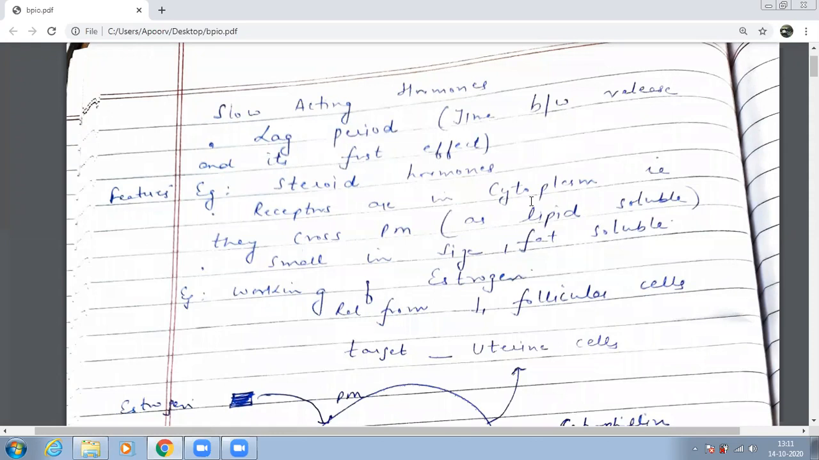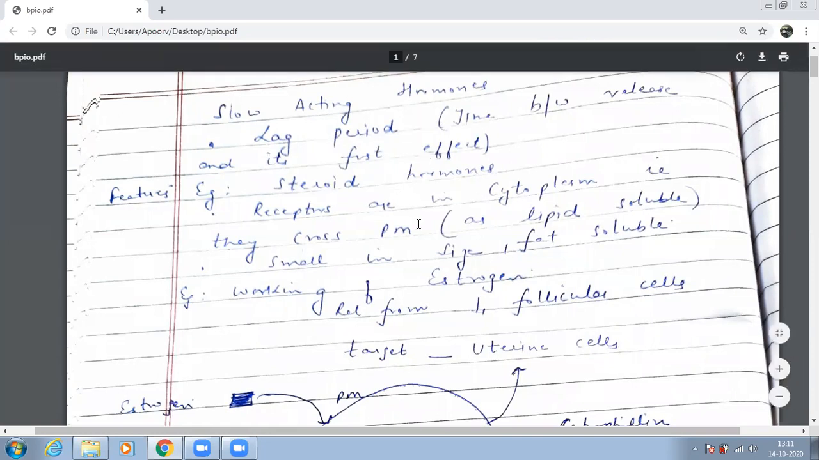Now try to understand this. I'm telling you about slow acting hormones which have a lag period, with the help of this steroid hormone. Then tomorrow I'll tell you about a quick acting hormone, and why they are quick acting. So this is a steroid hormone. Its receptor. Yes, somebody said something.